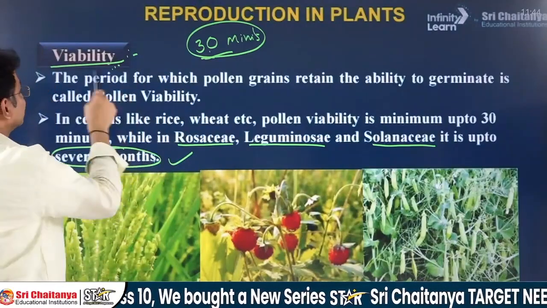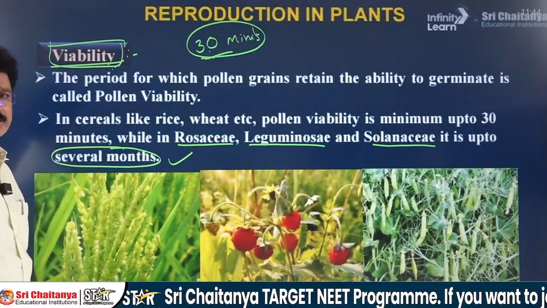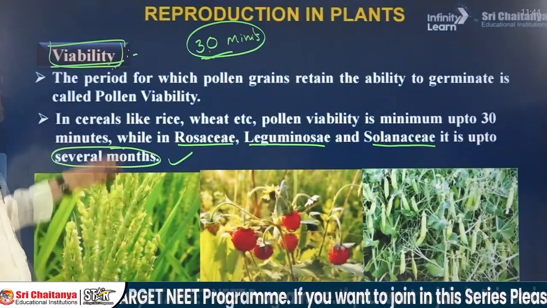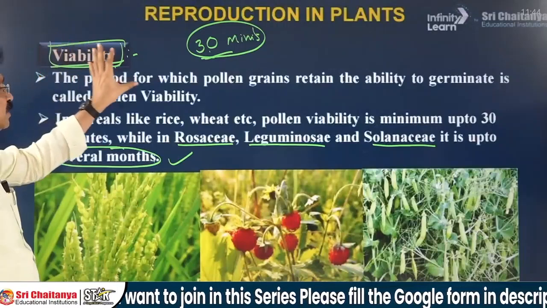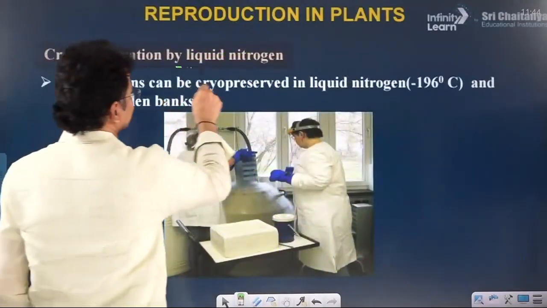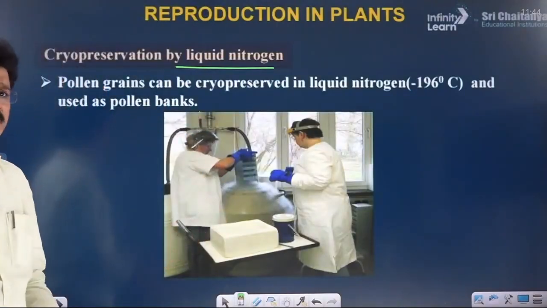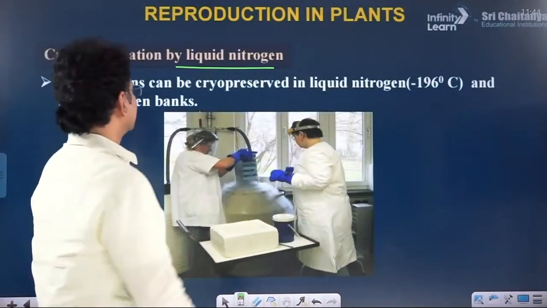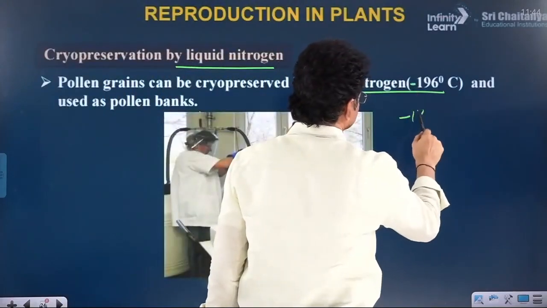Viable period. Once again I will explain the meaning of viable period. The germination capability of the pollen, or live or intact probability of the pollen, is the pollen viability. Last point, by using liquid nitrogen, we can store pollen grains for a long period without losing viability, because liquid nitrogen provides minus 190 degrees centigrade temperature.